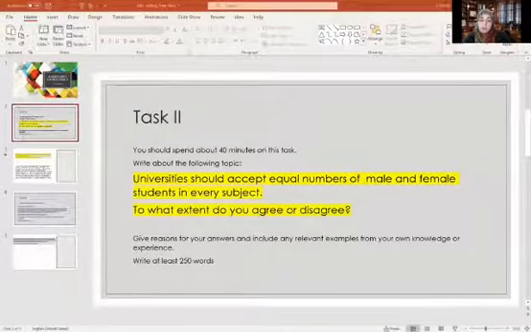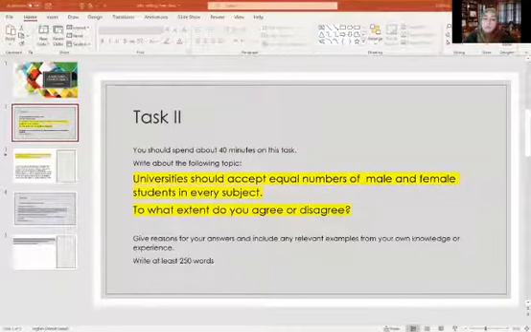This is very important. First of all, how many words do I need to write? I always recommend that my students write between 270 up to 300 words. If you're doing the paper-based test and you don't have time to count your words, generally speaking, you have between 7 and 10 words per line. So know how big your handwriting is, and know how many lines. You just end up counting the lines and find out how many words you have written.